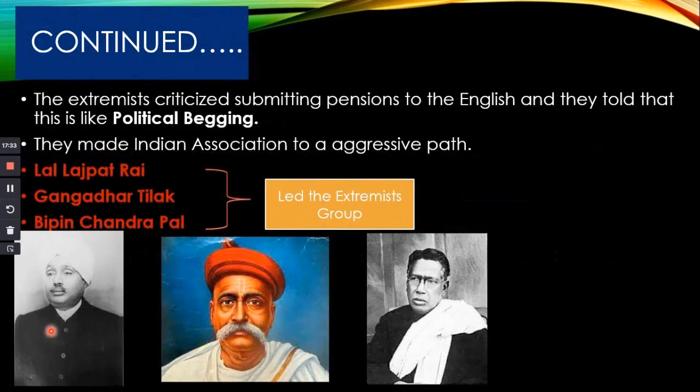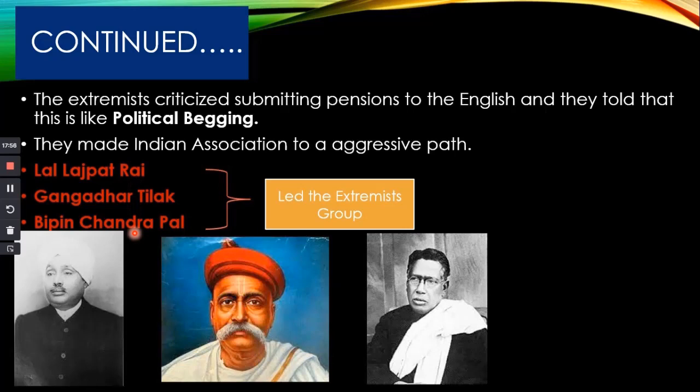Then these extremists criticized submitting petitions to the English and they said that this is like political begging. They didn't like this. So they made the Indian National Association more aggressive.